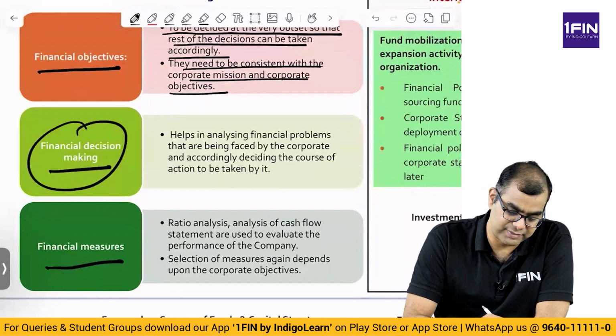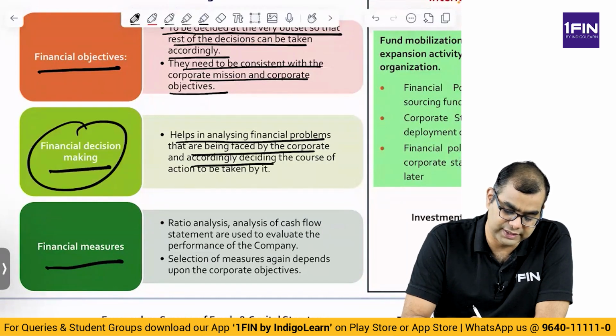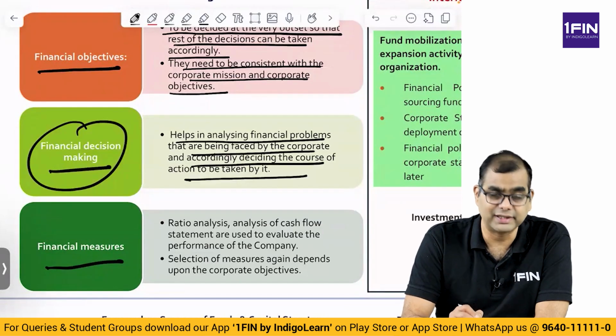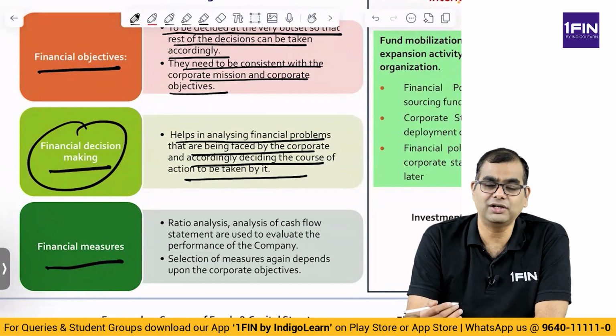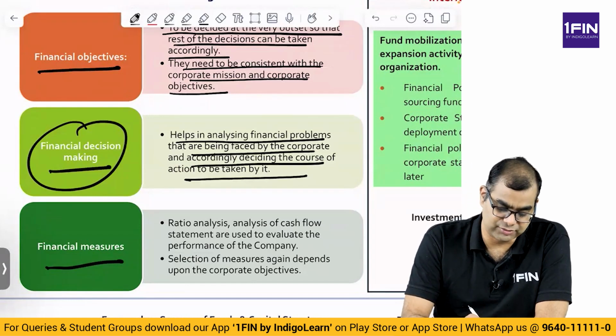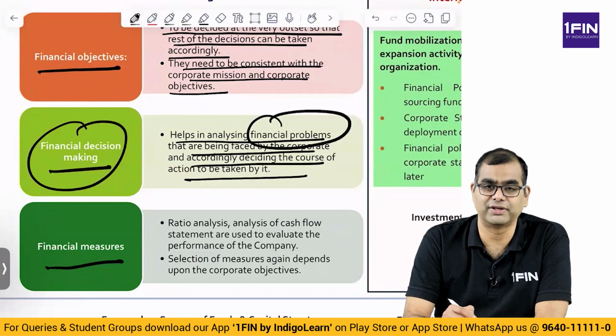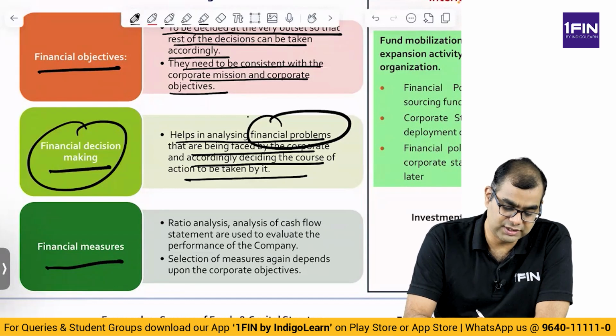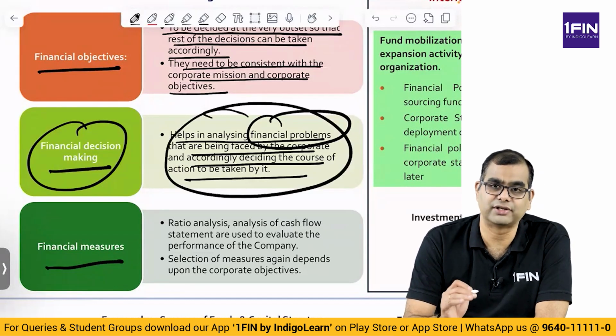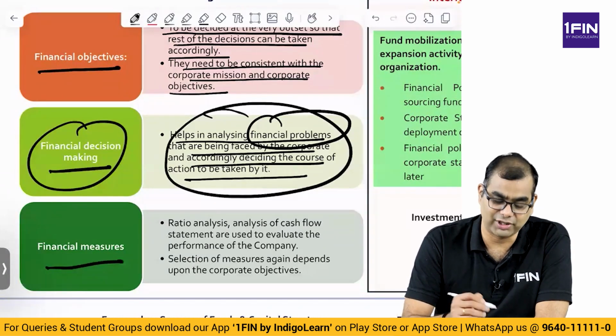Then you have financial decision making. That is, it helps in analyzing financial problems that are being faced by the corporate and accordingly deciding the course of action to be taken. That is, you take decisions based on financial metrics. What are the financial problems that you are having? Are you facing a shortage of funds, or are you having working capital issues, all of those. You consider all of those and then you decide on the course of action. This is a very important element of financial planning.